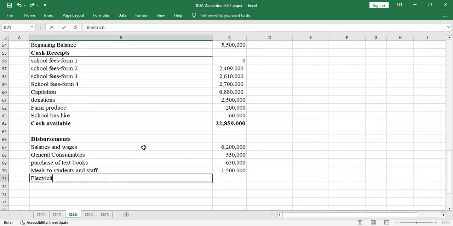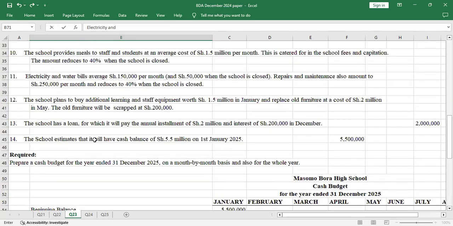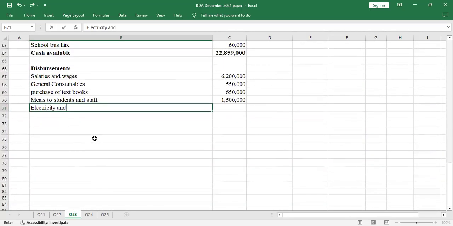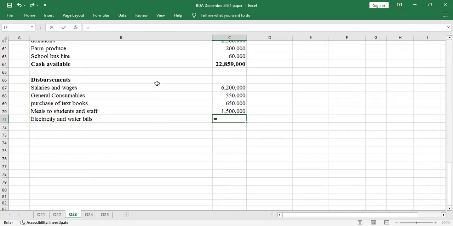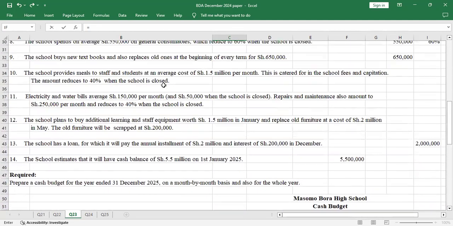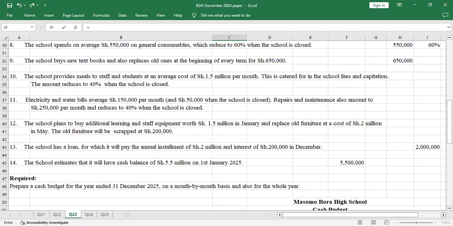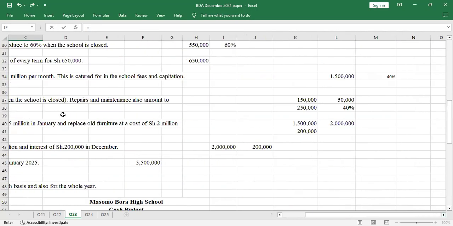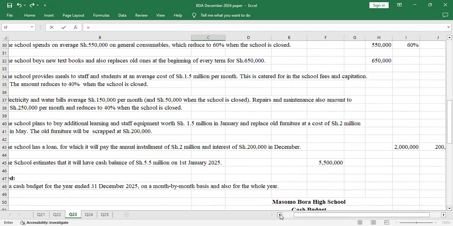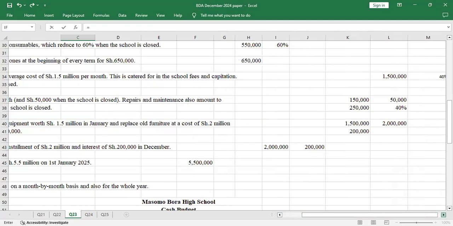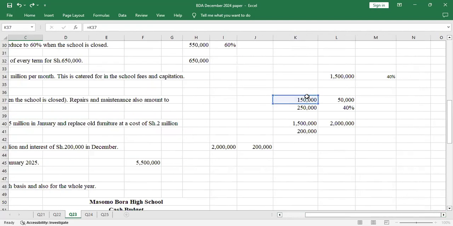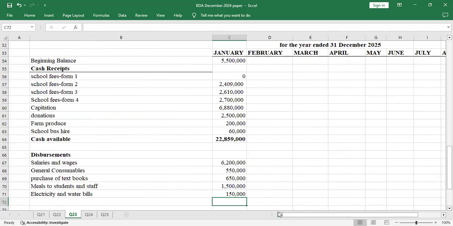Yeah, so electricity and water bills totals to, it was 150. Yeah, it was 150 in January when the schools are open.